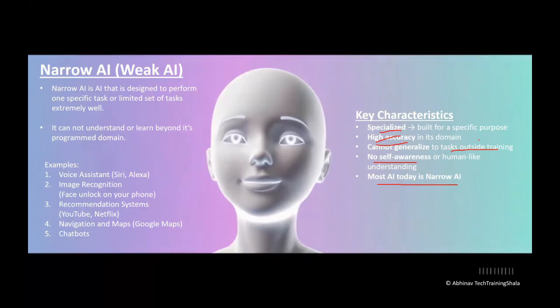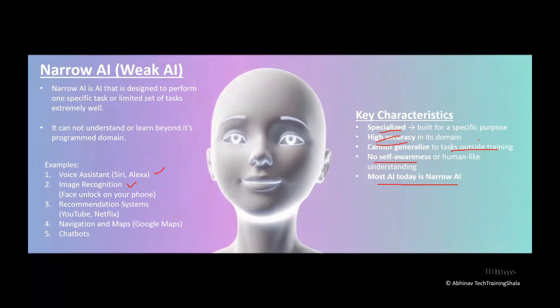Now, an example of narrow AI is voice assistants, right? You might have used Siri and Alexa, which are examples of narrow AI. Then image recognition, right? The face unlock feature on your iPhone or on your phone is one example of narrow AI.